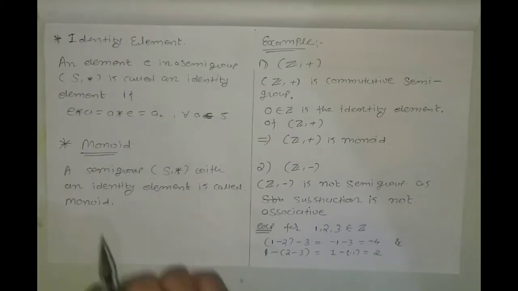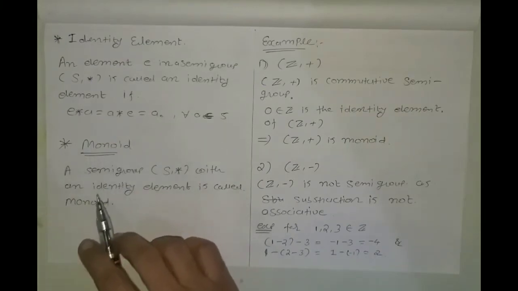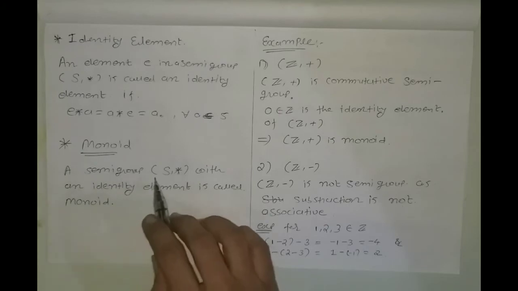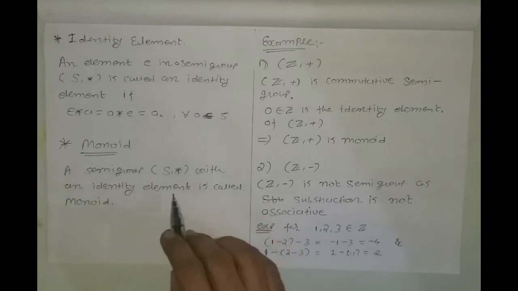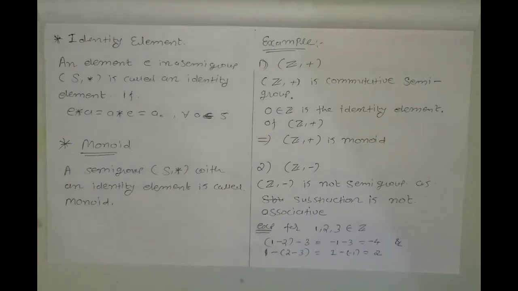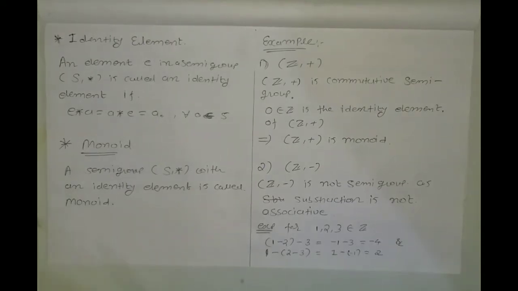Now the definition of monoid. A semigroup (S, star) with an identity element is called a monoid. If we have any semigroup and we can get an identity element in this semigroup, then this semigroup is called a monoid. Okay. Now there are some examples.